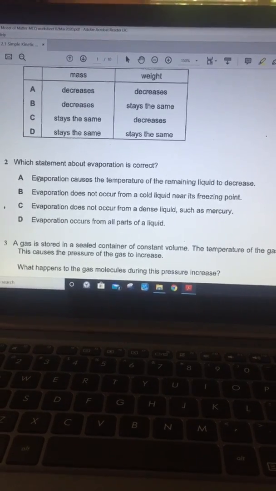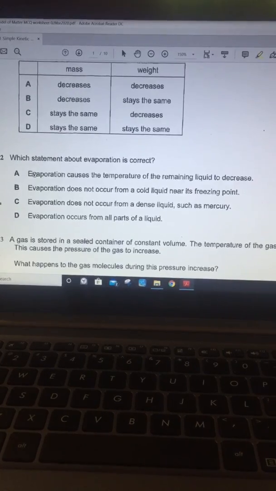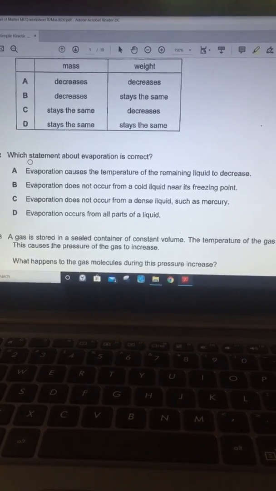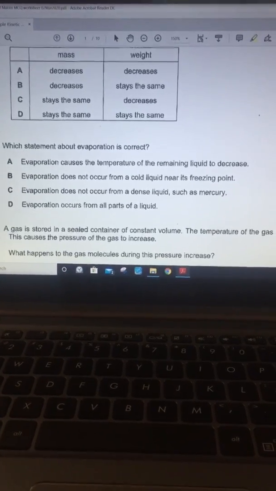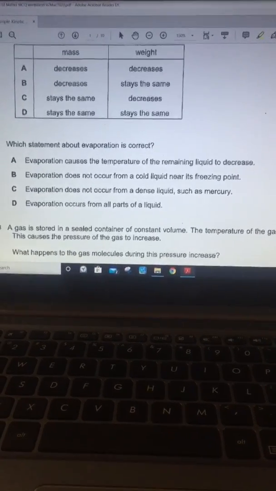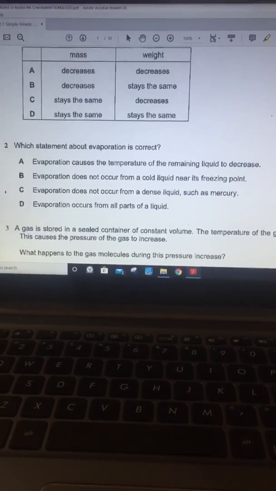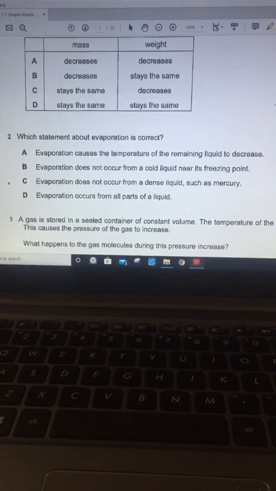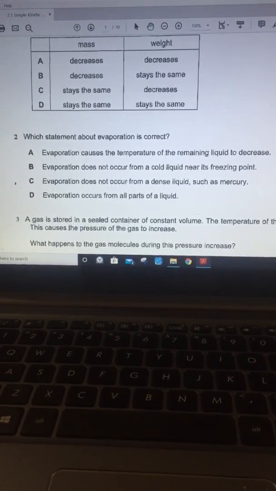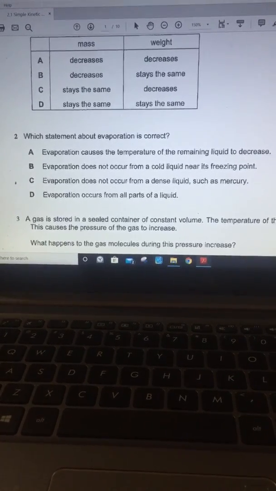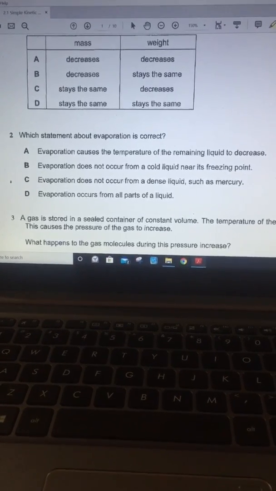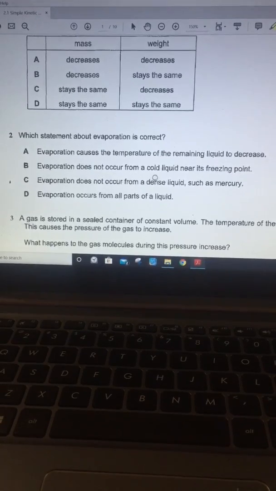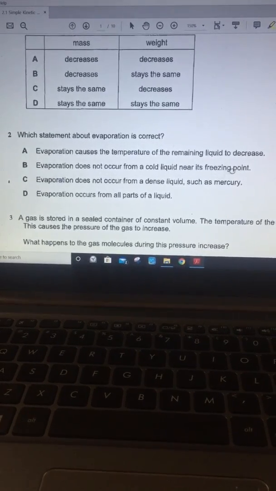Now you need to understand that the temperature of a liquid or a gas, or of any molecules, even for a solid, depends on the average kinetic energy of the molecules. It depends only on the average kinetic energy. So when the temperature changes, average kinetic energy changes. When the average kinetic energy changes, temperature changes. Answer B: evaporation does not occur from a cold liquid near its freezing point.